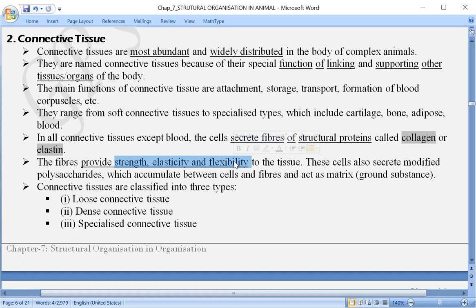And the cells included in this connective tissue secrete some modified polysaccharides, and these modified polysaccharides are present in between the cells and the fibers. Fibers and cells are there, and spaces are in between. These spaces are occupied by this modified polysaccharide, and as a result they act as a ground substance.